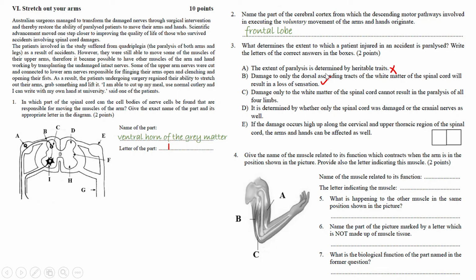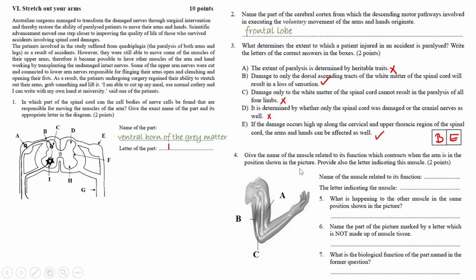We know that sensory neurons of the receptors are there. Damage only to the white matter of the spinal cord cannot result in the paralysis of all four limbs. That's not true. It is determined by whether only the spinal cord was damaged or the cranial nerves as well. Again, this is not correct. If the damage occurs high up along the cervical and upper thoracic region of the spinal cord, the arms and hands can be affected as well. This is going to be the other correct statement. So B and E.